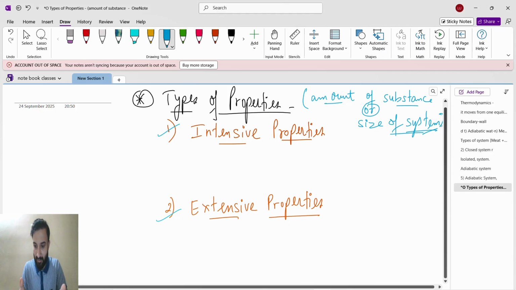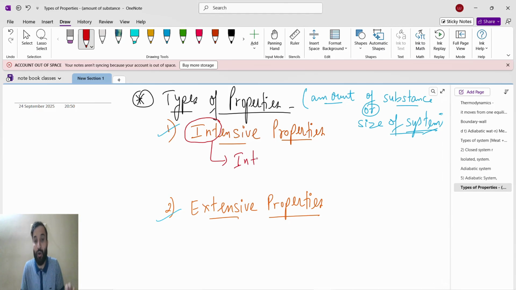So intensive and extensive, we will just see whether they are dependent or independent upon the amount of substance or size of system. This is a very simple trick I will tell you. Intensive property, the name itself indicates this. Int means introvert. How can you remember? From int we can make introvert. Introvert means it will not share things. They will be with themselves only.